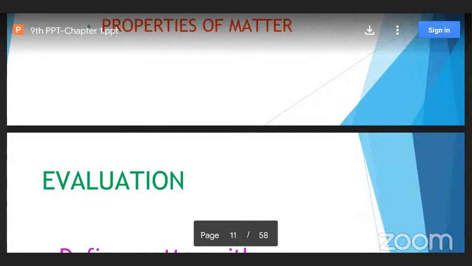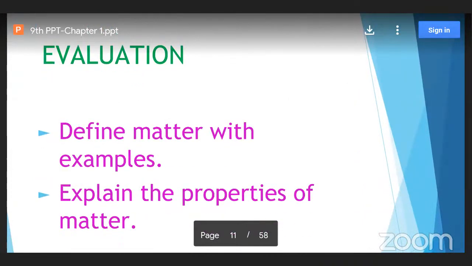Next, today's evaluation or homework for you is to define matter with examples. You can give your own examples. What is matter? Define it as we have just discussed, with different types of examples. Anything which you find in your surroundings, it may be a living thing or a non-living thing. Anything you think of, you can give your own examples for matter.